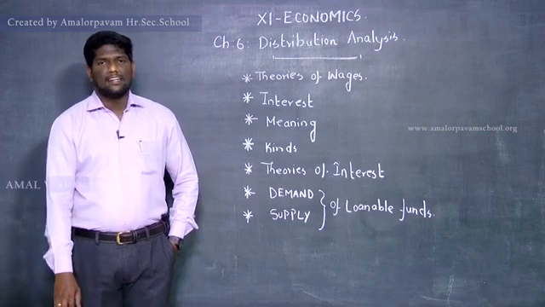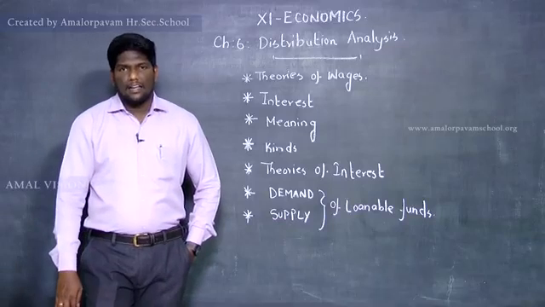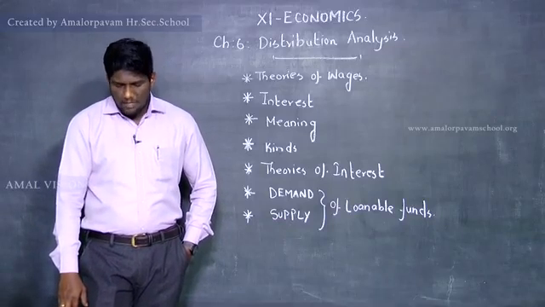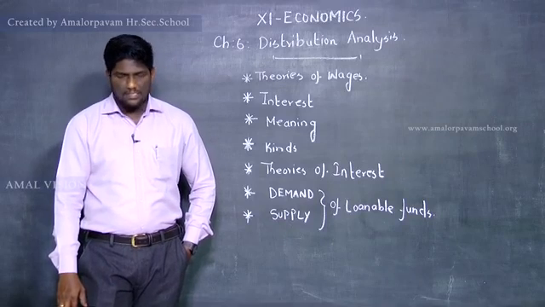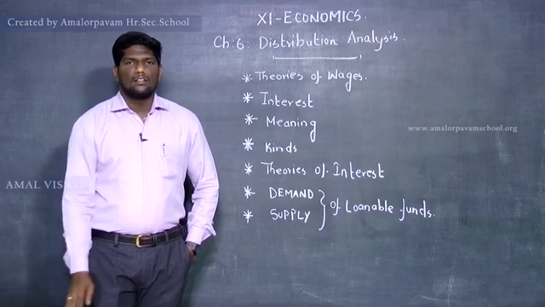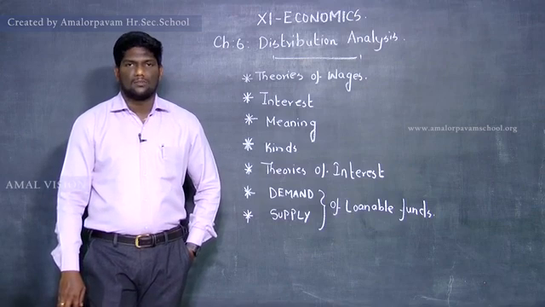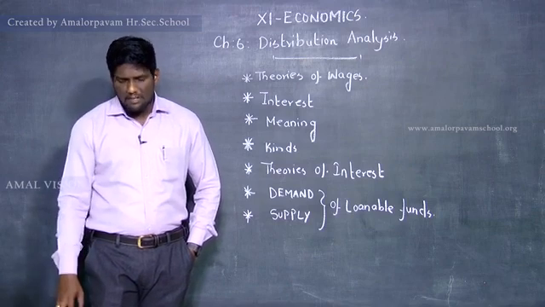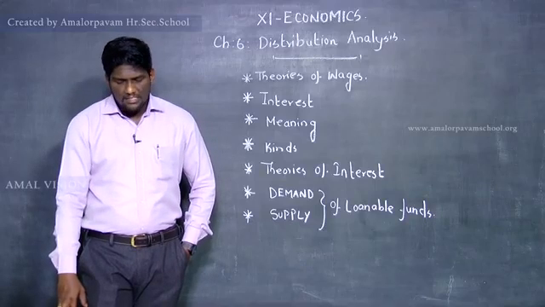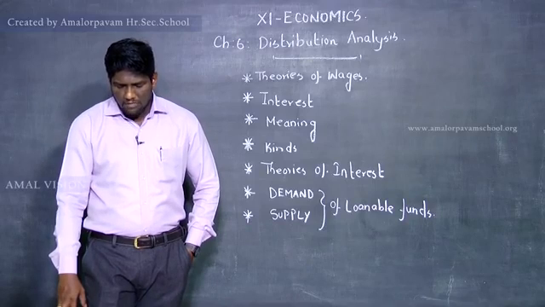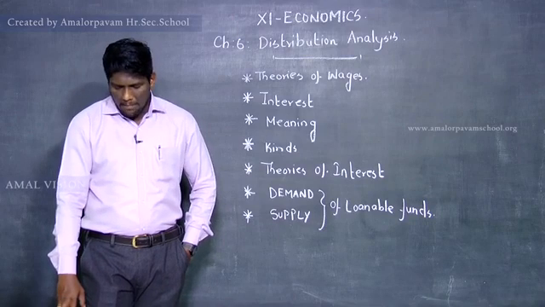The second thing is the net interest. Let me see what all the things are in the net interest. Net interest is only a part of the gross interest. So the net interest was already there in the gross interest. It is a part of the gross interest. It is a payment for use of capital only.